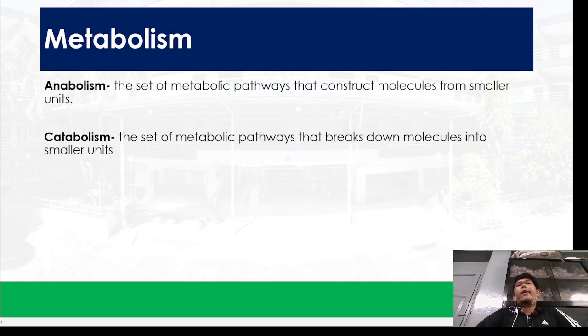What about here? Anabolism and catabolism for the energy processing nato or the metabolism. So, anabolism first is the set of metabolic pathways that construct molecules from smaller units or the monomers, right? And then for the catabolism, it's the set of metabolic pathways that breaks down molecules into smaller units. So, unsa may mga examples ani? For anabolism,